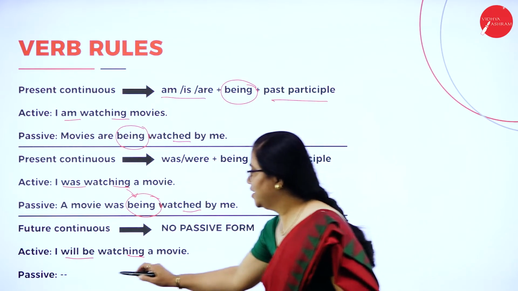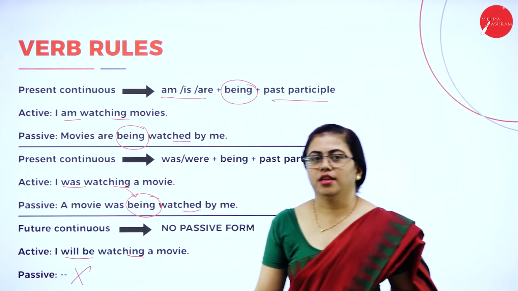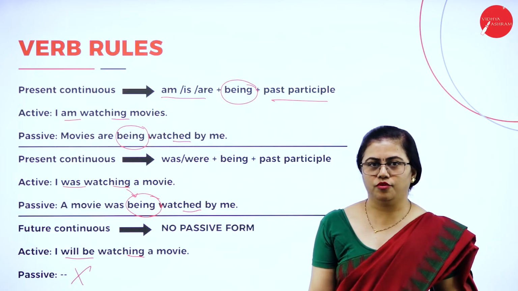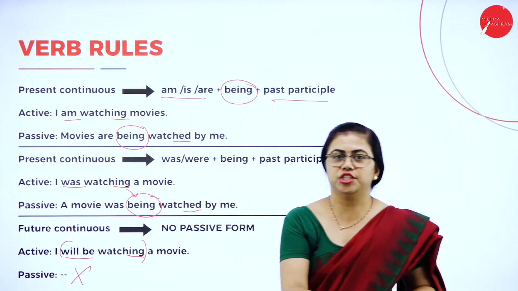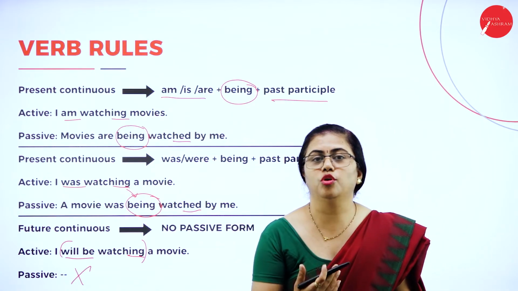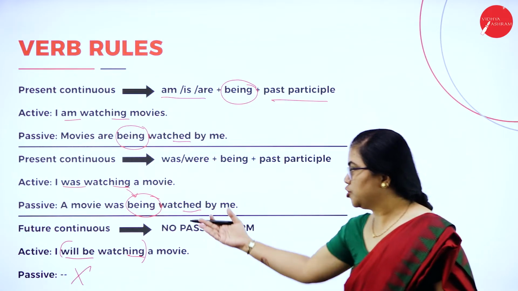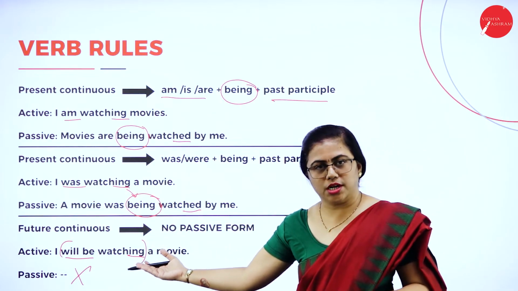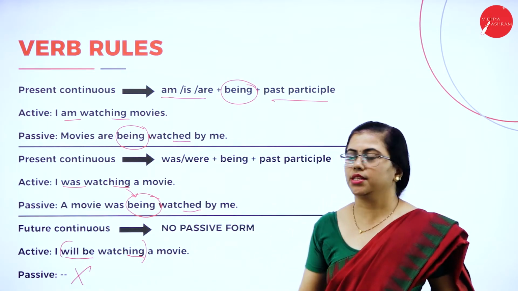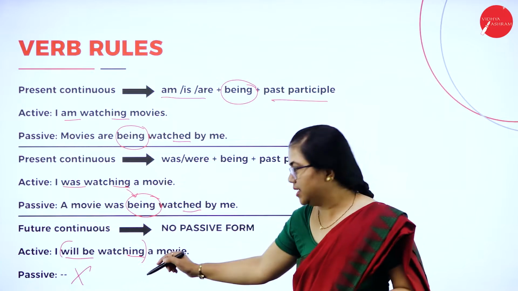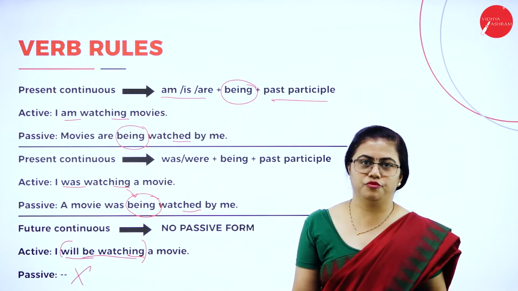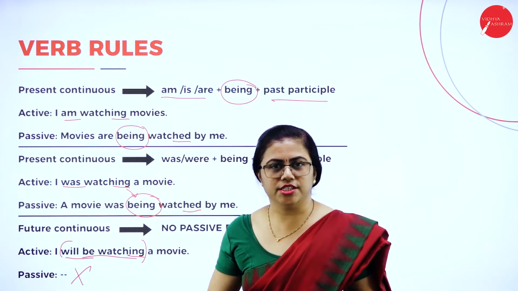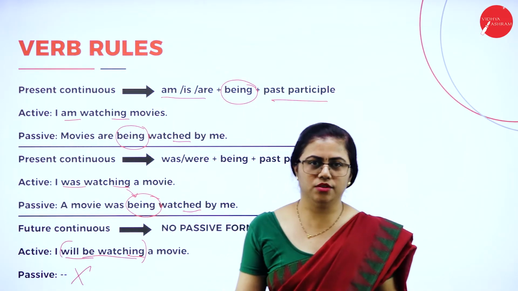And here there is no passive form at all. You cannot change it to passive form because the verb form is such that you cannot change it to another verb form. There is no verb form that exists to which active future continuous can be changed as passive future continuous. So you need not break your head. Just see the sentence. If it is will be watching, say there is no passive form. Even in your exam, if they give such a sentence, just say there is no passive form.